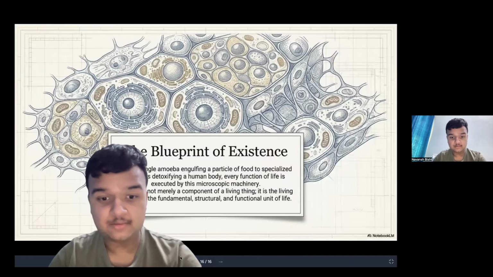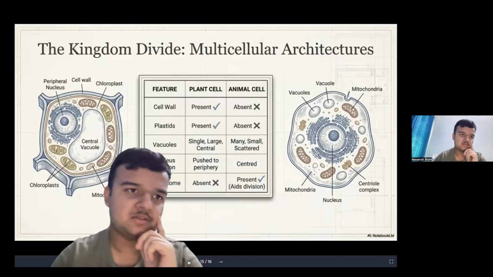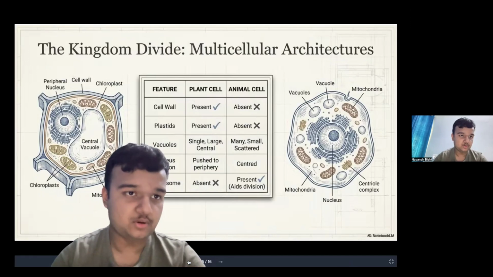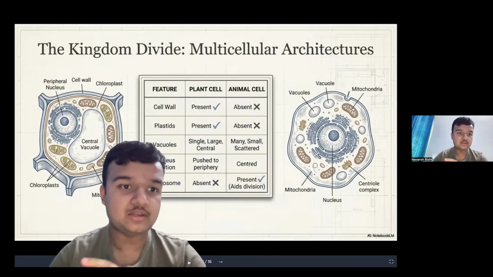And that small thing that I discussed earlier, plastids. Remember that also. That is also regularly asked.